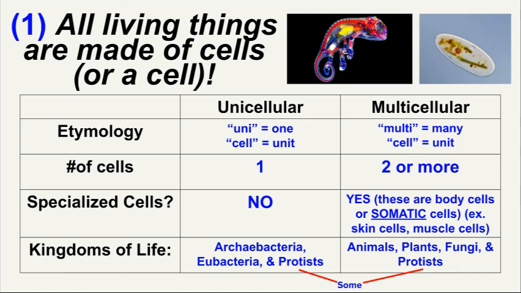Now remember that protists can be both unicellular and multicellular depending on what species. And I would like for you guys to write some lines pointing towards our kingdoms of life, just like you see on your screen.